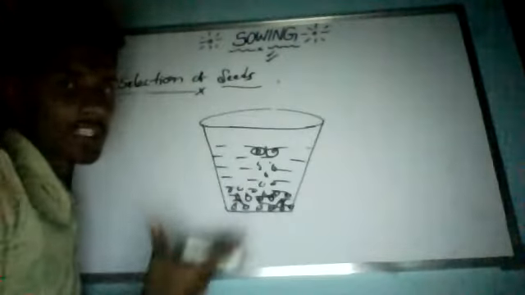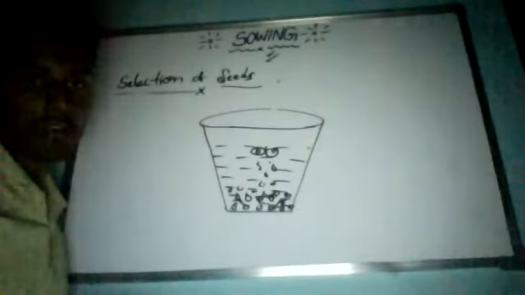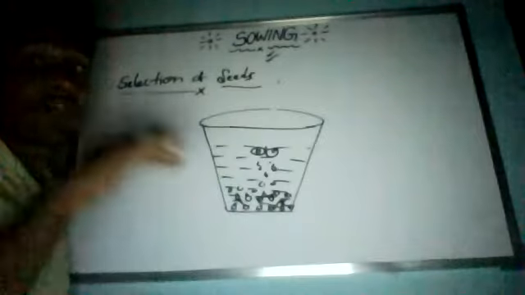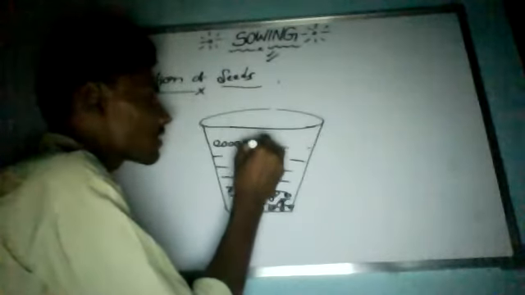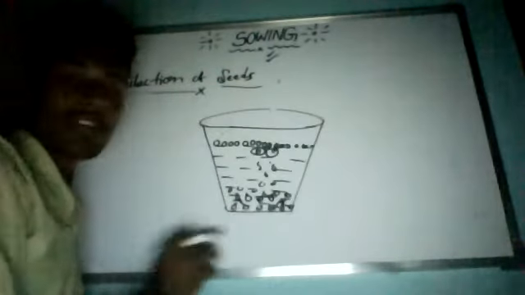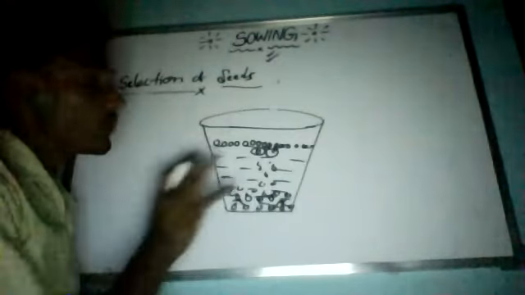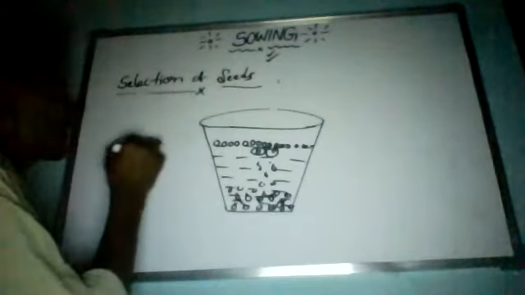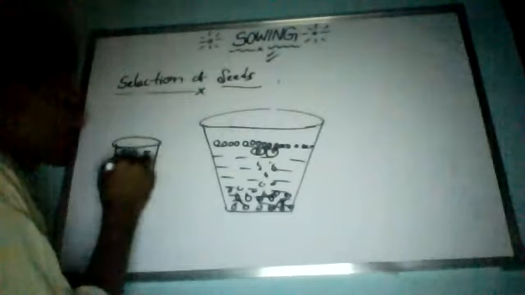A few seeds will float on top of the water, and the remaining maximum will settle down. Now here we have two kinds of seeds. Before this, we have some seeds, you can take any kind of gunny bag, one bag of seeds.